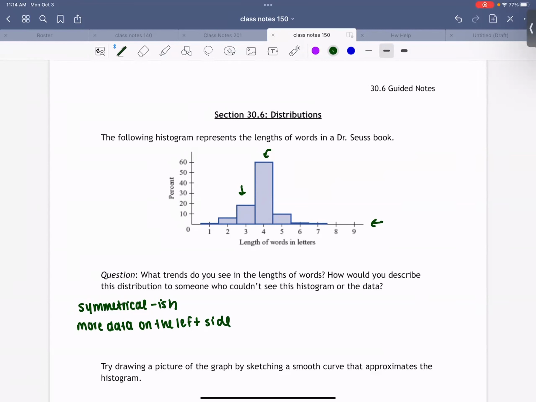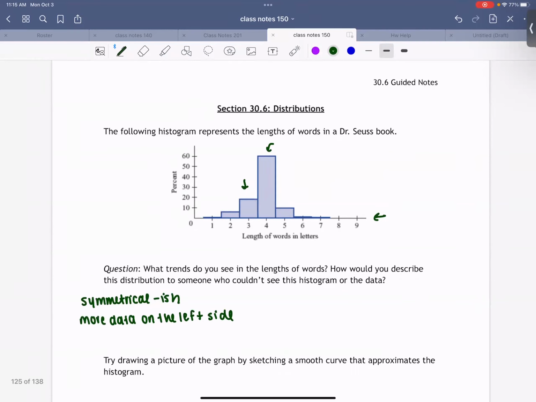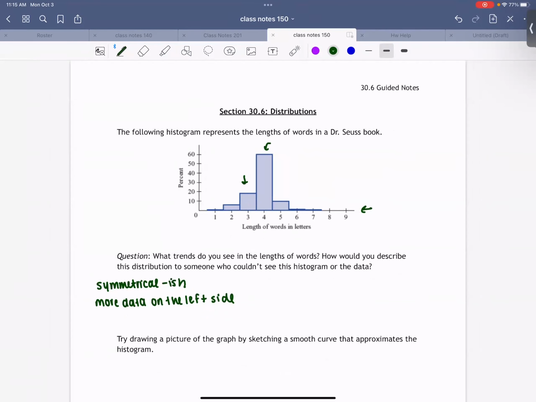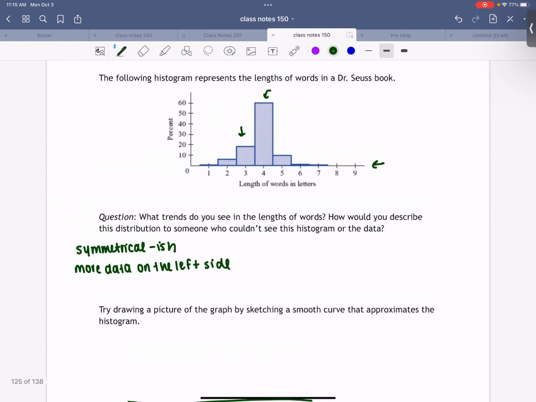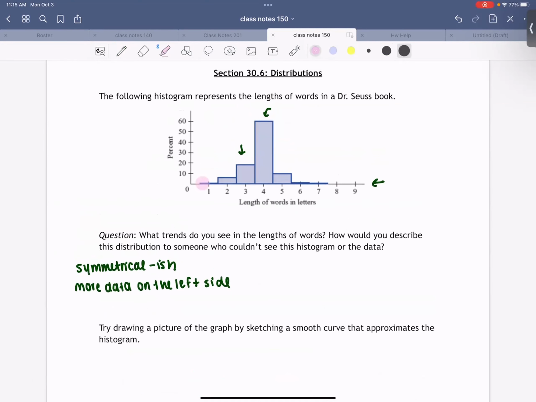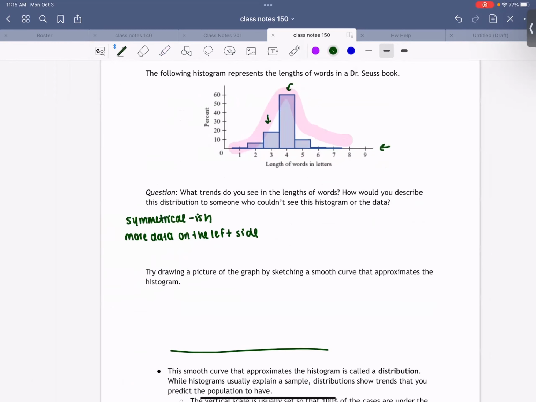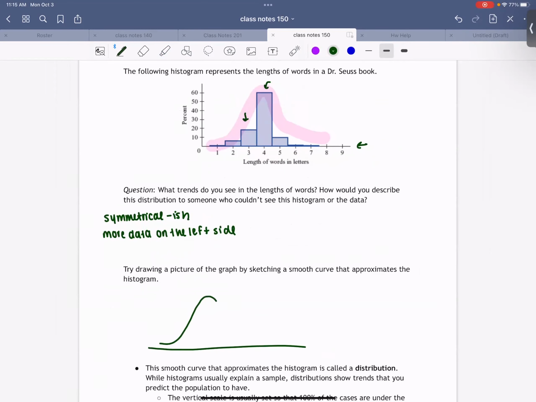And if I look at the right, it almost looks like there's a tail to the right. It looks like it really decreases kind of fast as we go from the left to right. Okay. Now that I can look at this histogram, let's just say I'm interested in the overall shape and I don't really feel like drawing the actual bars. If I were to draw a picture of this graph, I could literally just trace a line over it, right? So essentially I could pretend I'm drawing a little line over this graph, and that shape would be something like that, right?